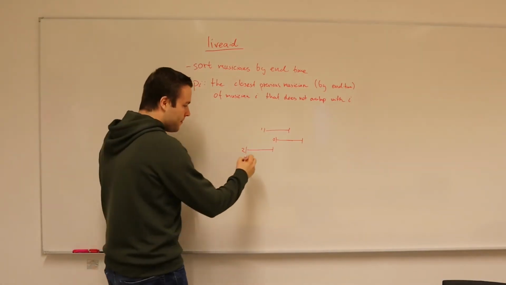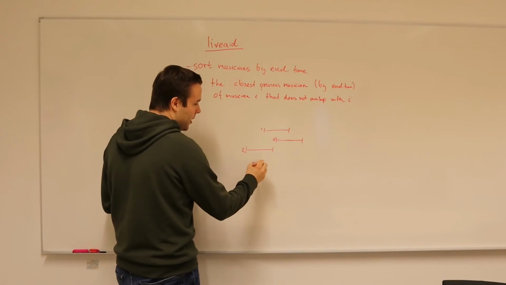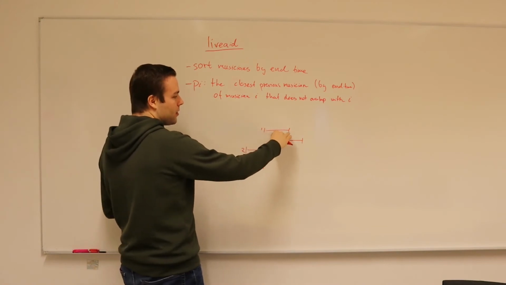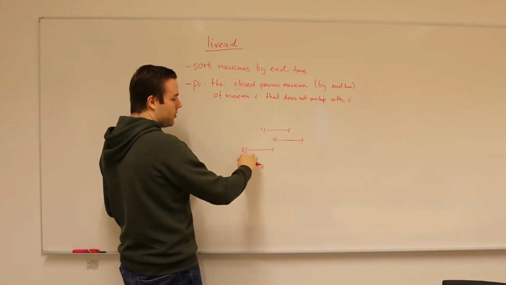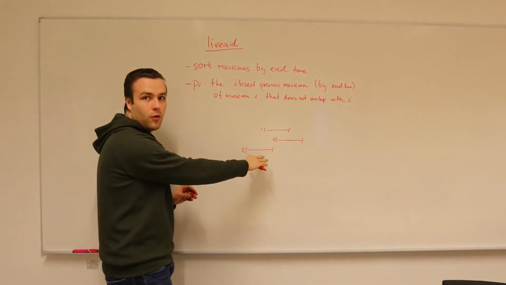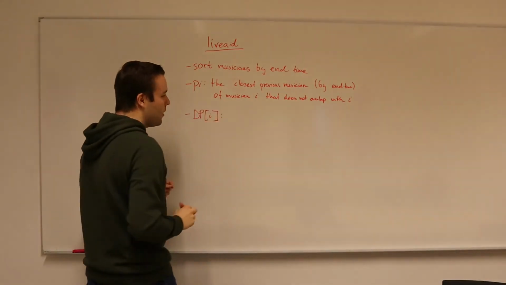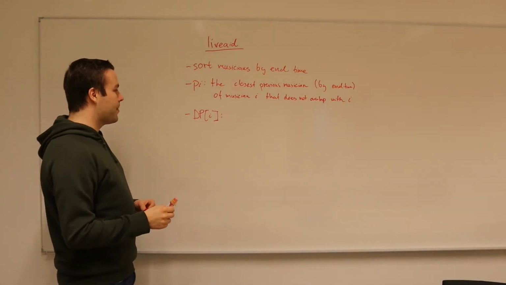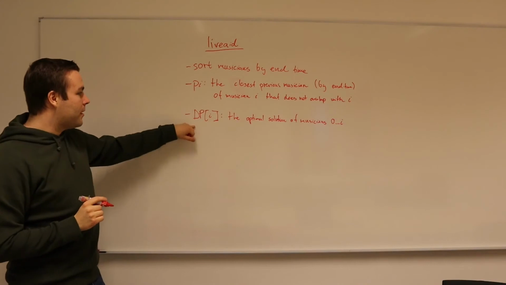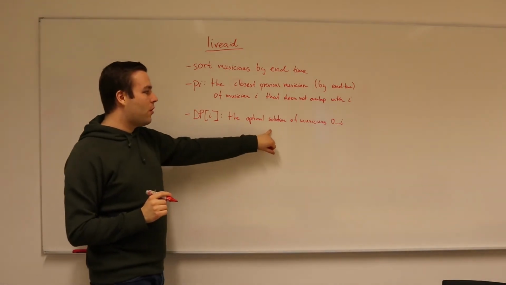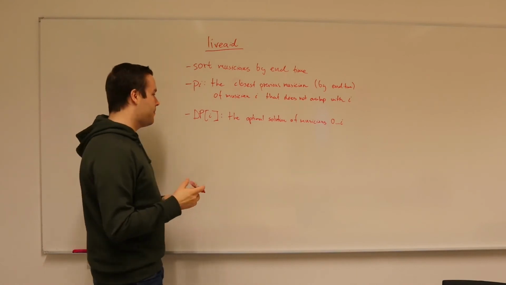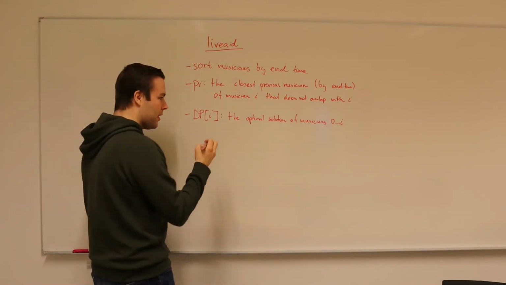So in this case, P(0) would be 2 because 1 is closer to 0, but 2 is the closest one that does not overlap. Then we define our dynamic programming array. The element at index i is the optimal solution of the musicians from 0 to i. Then we have our algorithm.